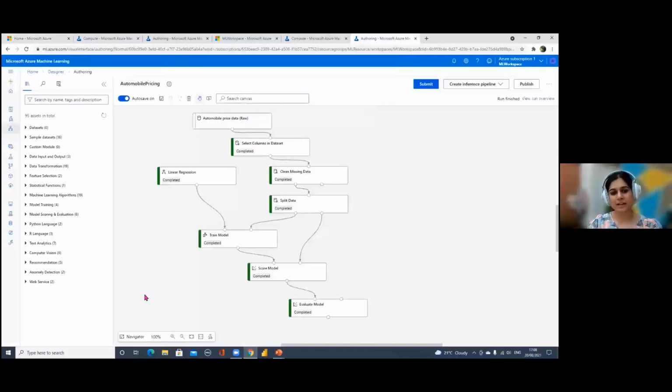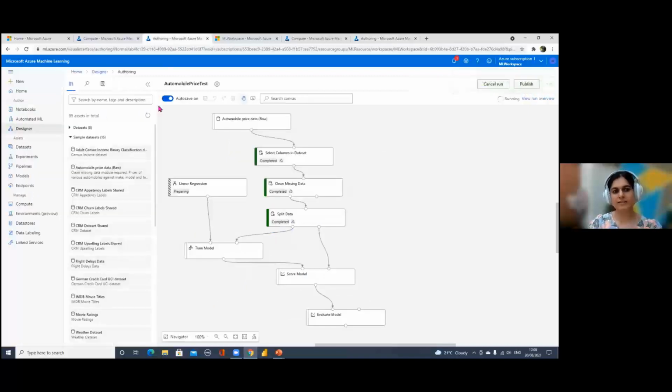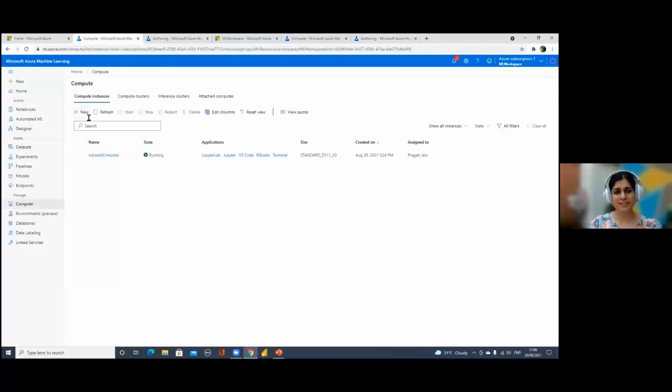So the best thing, if you're not going to use anything further, is just go and stop your compute instances. Okay, you can stop them. But suppose you feel like you won't be working with these in future, then you can just delete them, because rather than getting charged unnecessarily, make sure you clean up your resources if you're not going to use them.